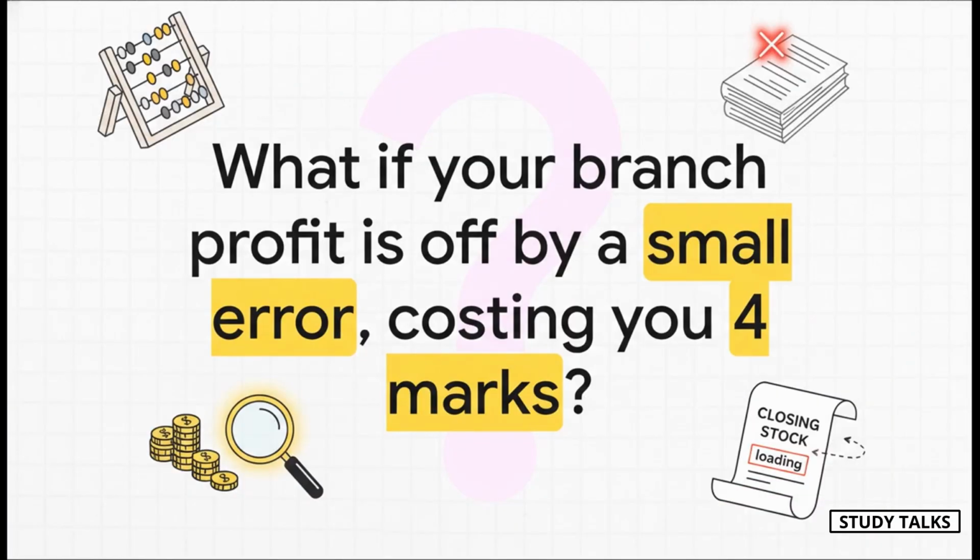So, picture this. You're in the exam hall. You've just spent 15 minutes on a branch accounts problem. Everything balances, the numbers look good, you've found a profit of $50,000, and you move on feeling great. But what if you missed one tiny little adjustment? An adjustment that means the real profit was $42,000 and you just threw away 4 easy marks. This happens all the time with something called unrealized profit in closing stock. Today, we make sure that never happens to you again.